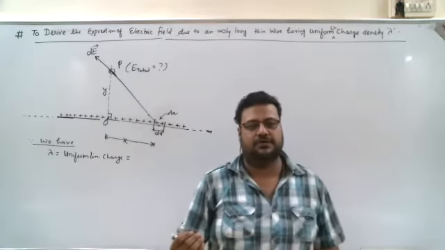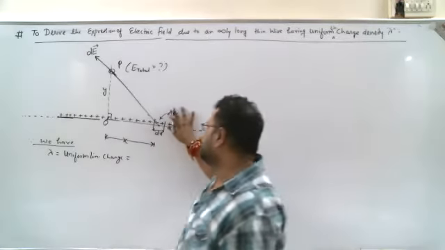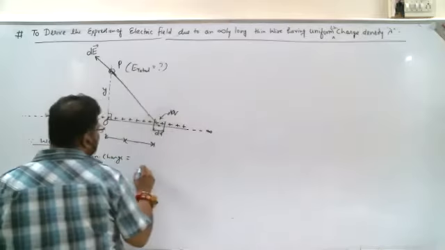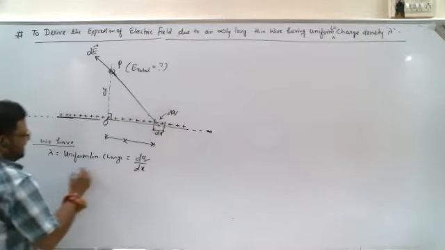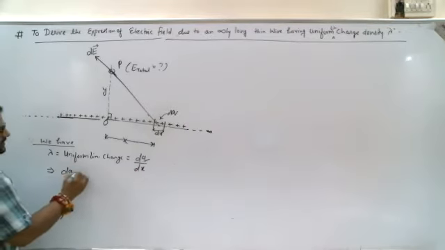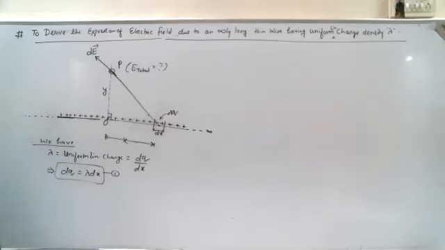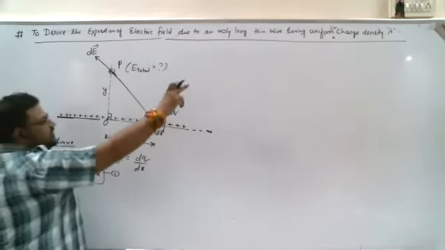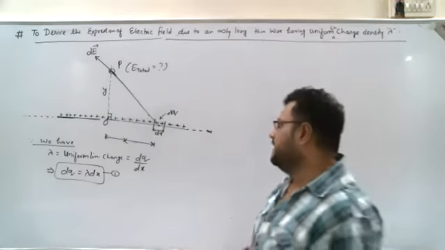It means whatever charge is contained in whatever length, we just divide them. So if dq charge is contained in dx length, then lambda should be given by dq by dx. So can we calculate the value of dq? Yes, lambda dx. So this is the value of dq in terms of the given quantity lambda. dx we have assumed, right?